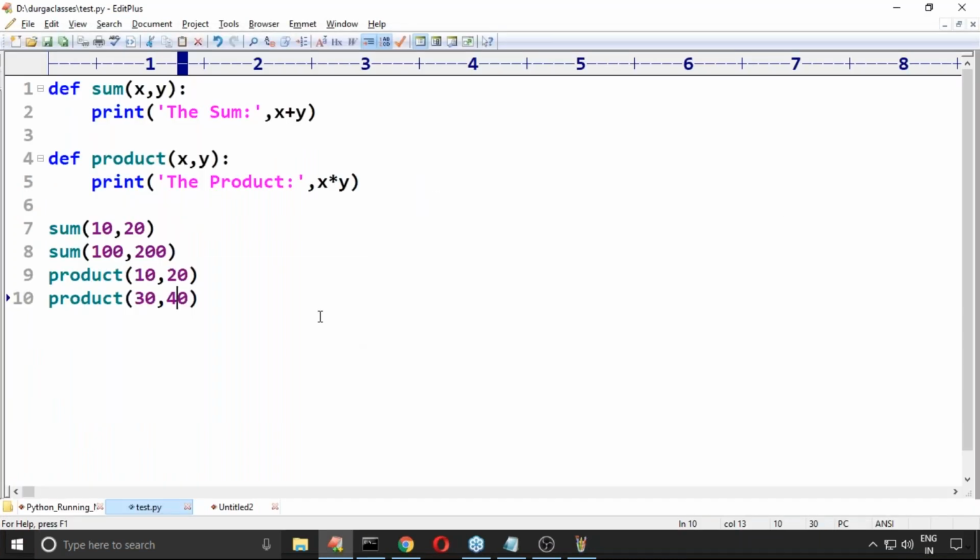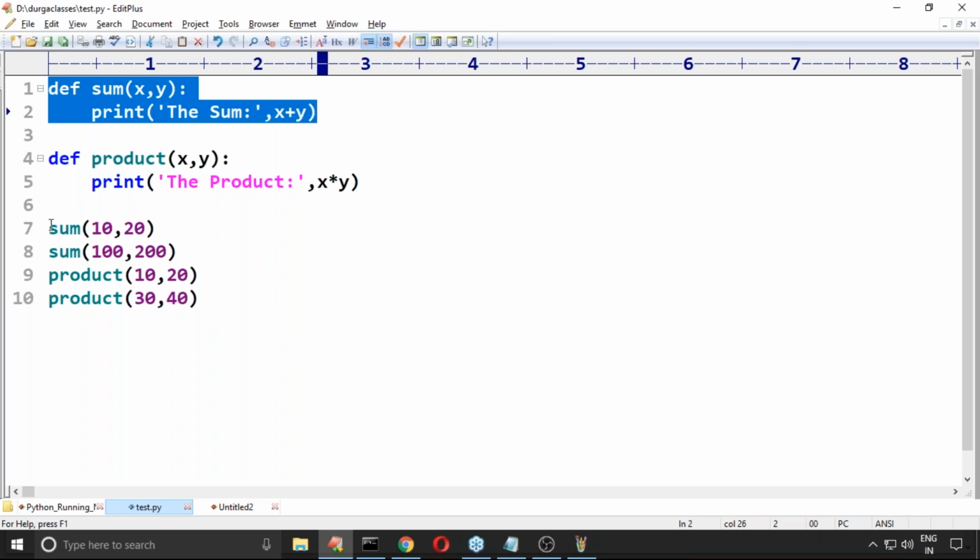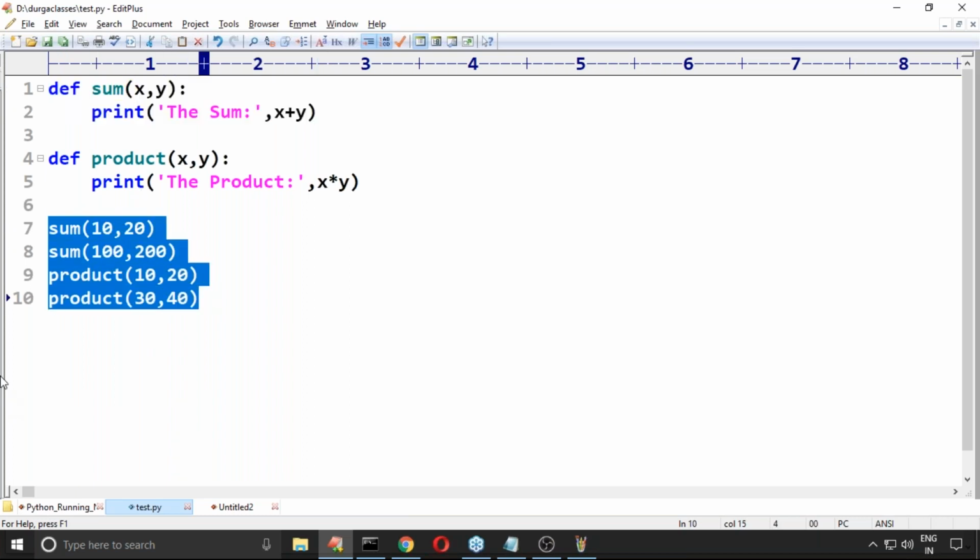Any doubt? Are you feeling comfortable with how to define our own function and how to call that function? The functions concept is a separate concept, and there we need to talk about it. Clear, right? If you have any doubt, please let me know. Don't worry, I will explain. Up to this is clear, right?